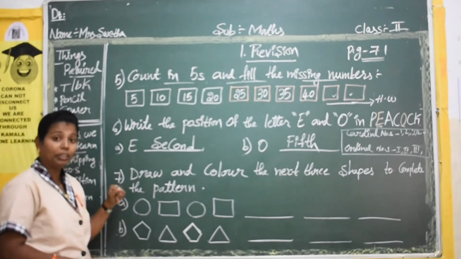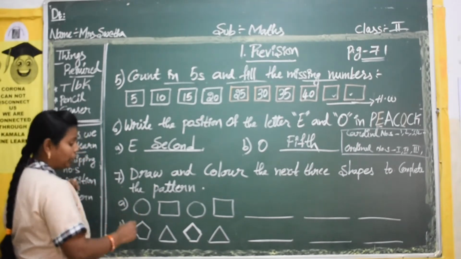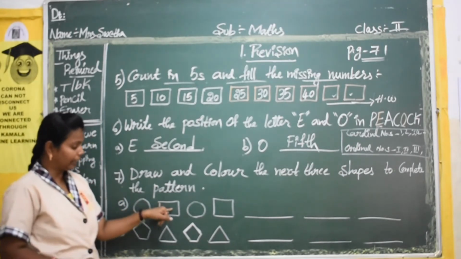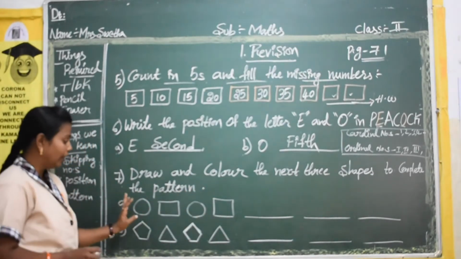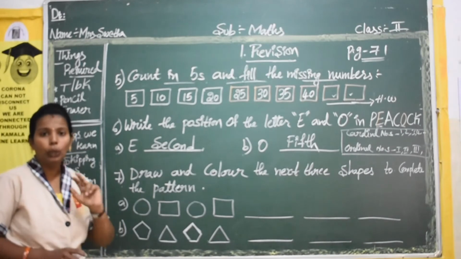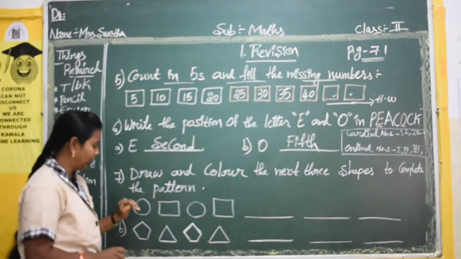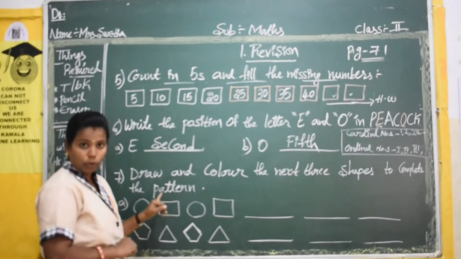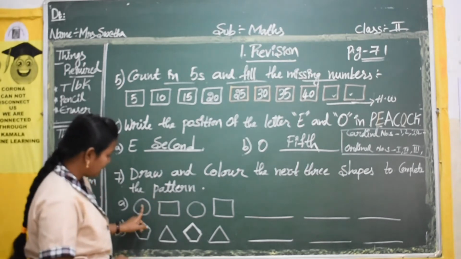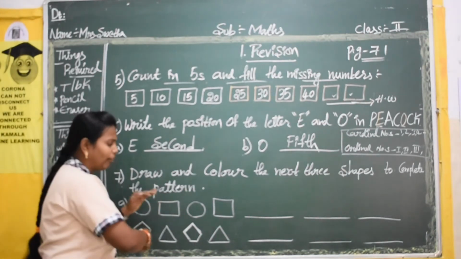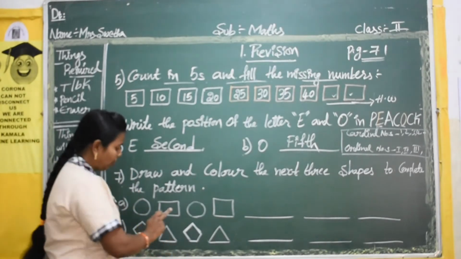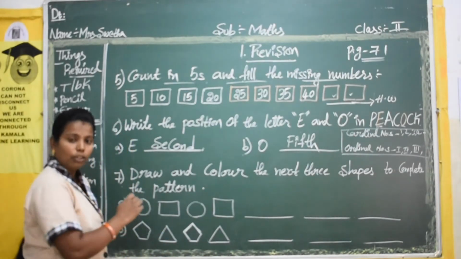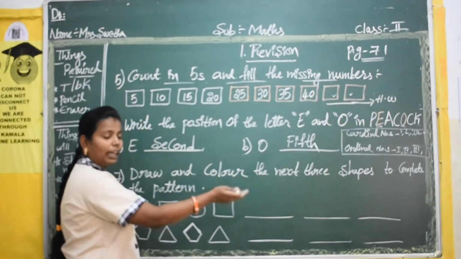So here they have given in the first question circle, rectangle, circle, rectangle. So here the different shapes they have taken are only 2. What are they? Circle and rectangle. So you have to go on repeating this only. What is the first one? Circle. What is the second one? Rectangle. So you have to repeat the same thing again and again.